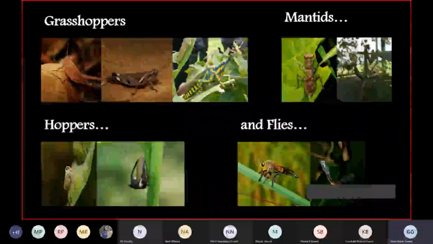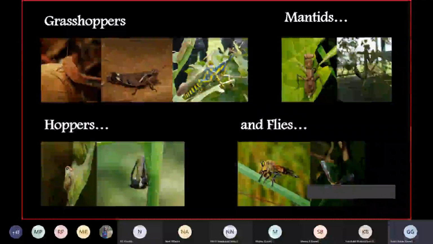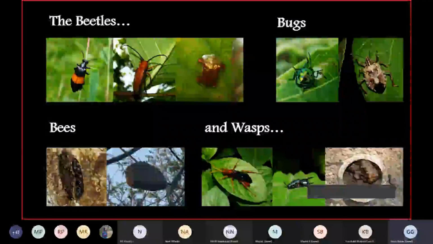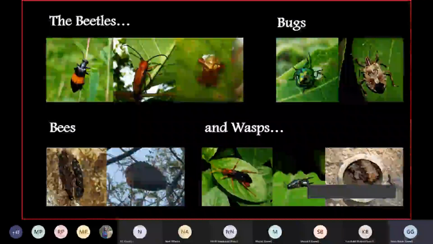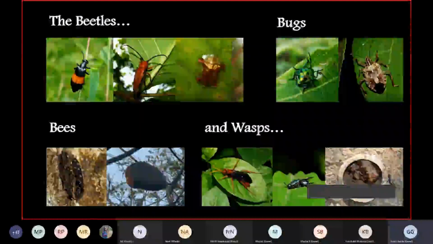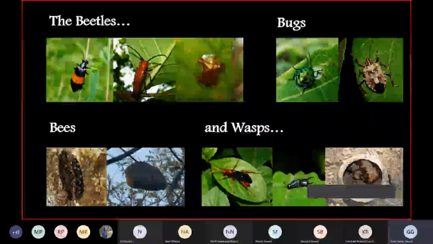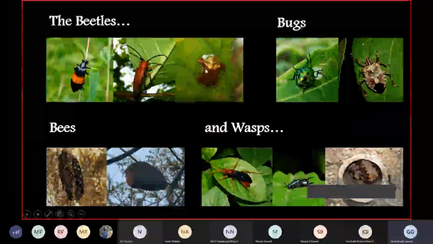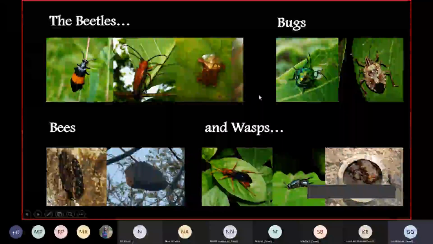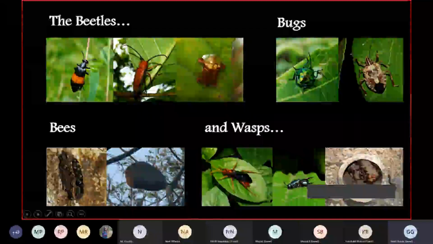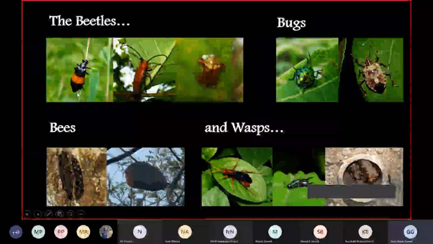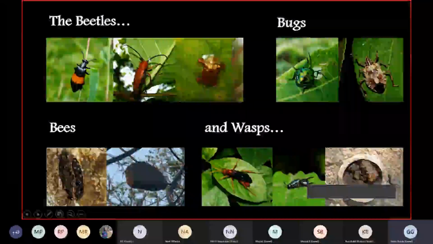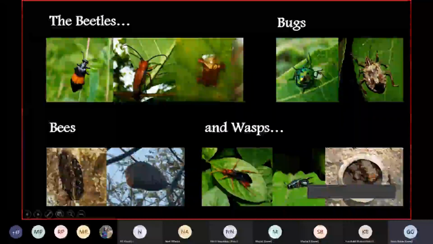From here we will go to the next. That is the beetles, bugs, bees, and wasps. We are still on the insects. Let me just remind you again. You have beetles, bugs. Now, the difference between them is, first, the body. The outer body is very hard in beetles, whereas bugs are really soft-bodied creatures.